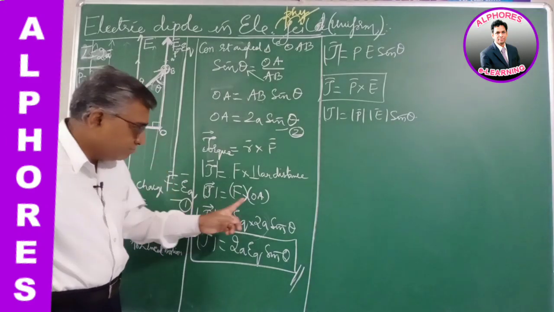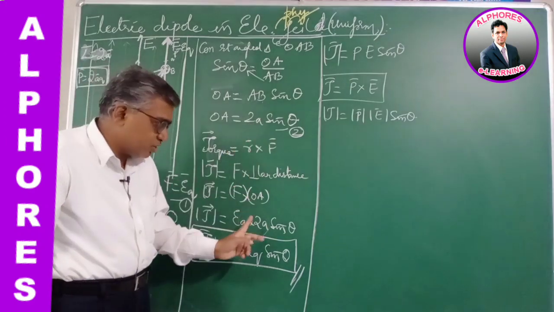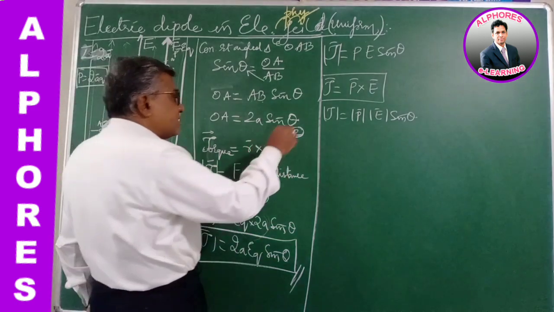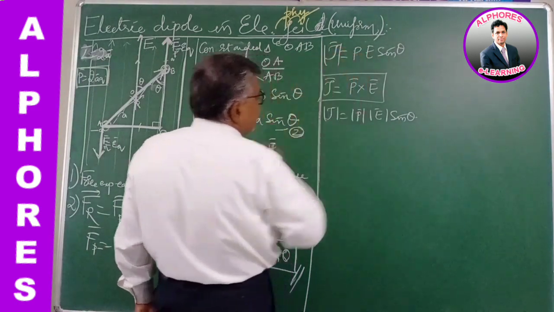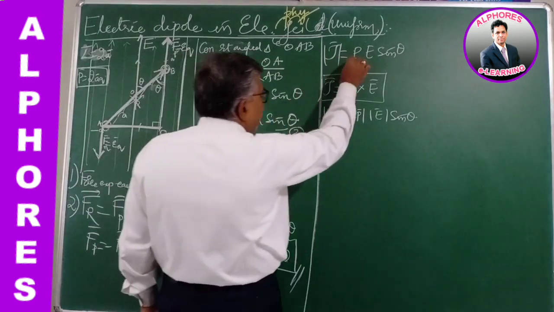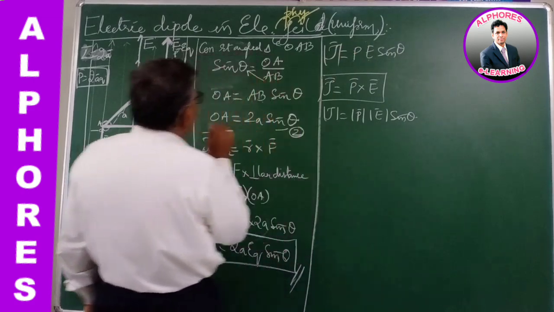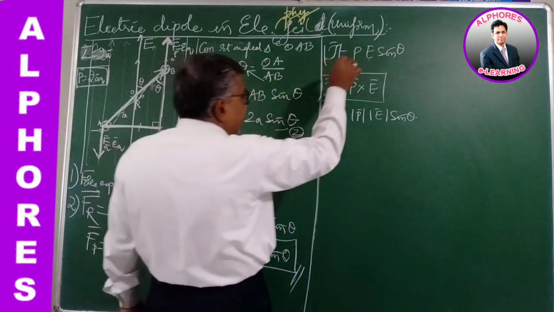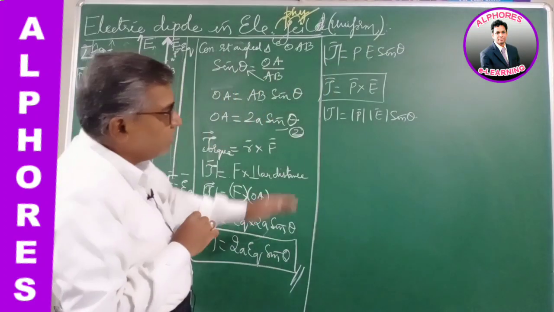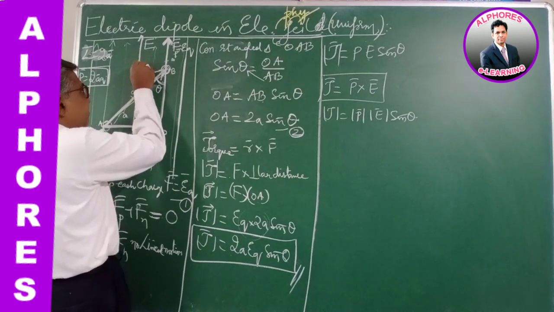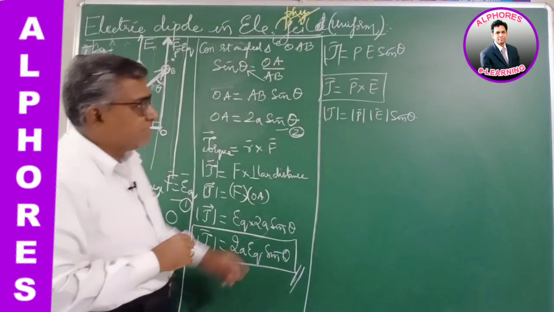From the diagram, OA we have found as 2x sin theta, that is 2AQ sin theta. Substituting, 2AQ is the dipole moment, so the torque acting on it is PE sin theta, where P is the dipole moment, E is the electric field intensity, and theta is the angle between the dipole and the electric field.